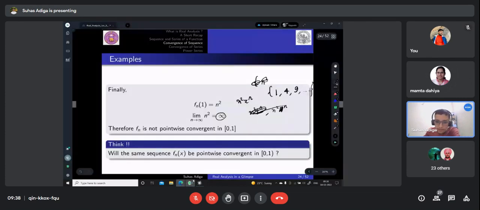Okay, ma'am, fine. So in this case, it will be pointwise convergent, because we are not defining, because this set is open at 1, but here it was closed at 1, right? So we are excluding this point, and hence it is clearly pointwise convergent.